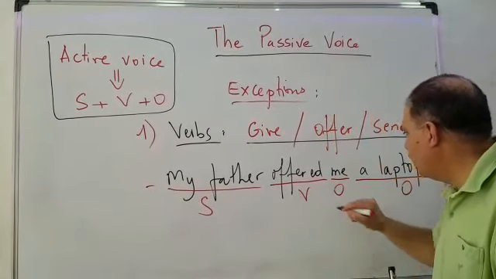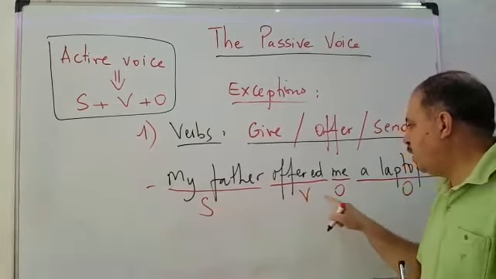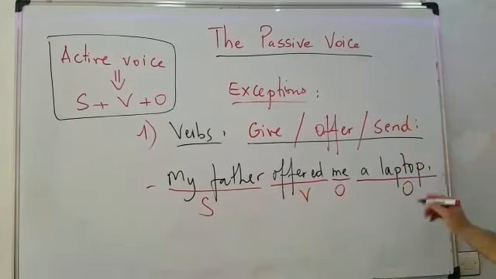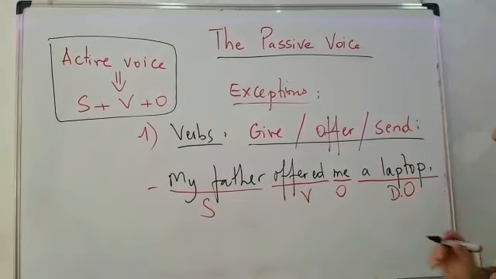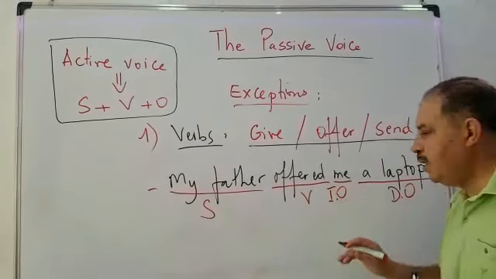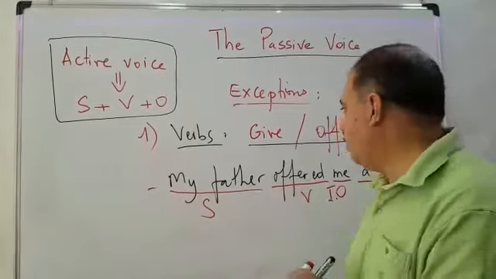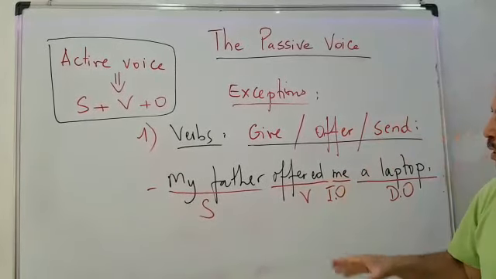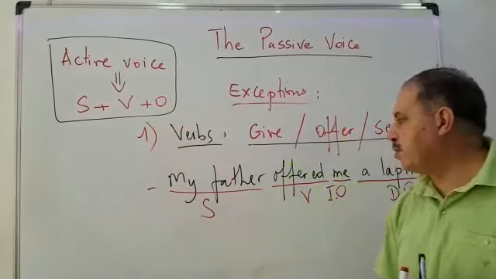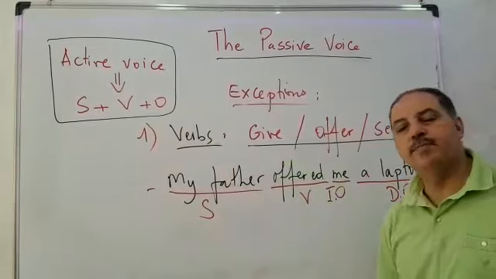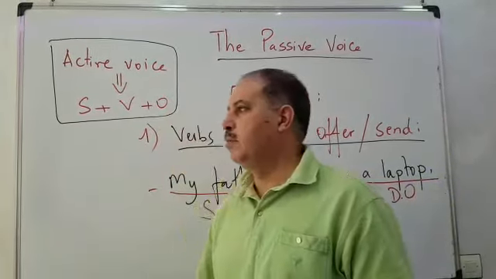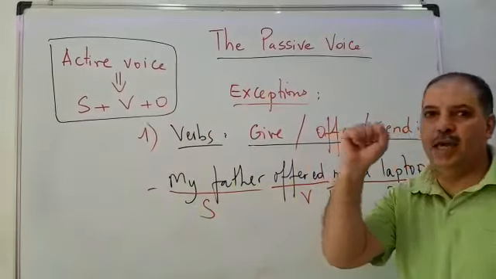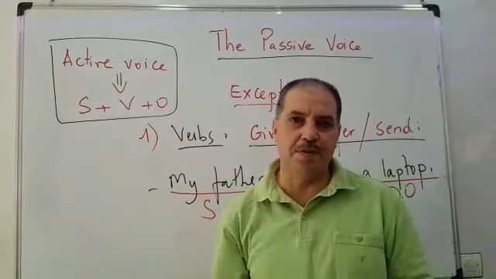Now we can say that we have S, V, O, and O. But this one is a direct object, and this one is an indirect object. And both of them can take this place. So in this case, when we have SVOO, we can have two passive voices.